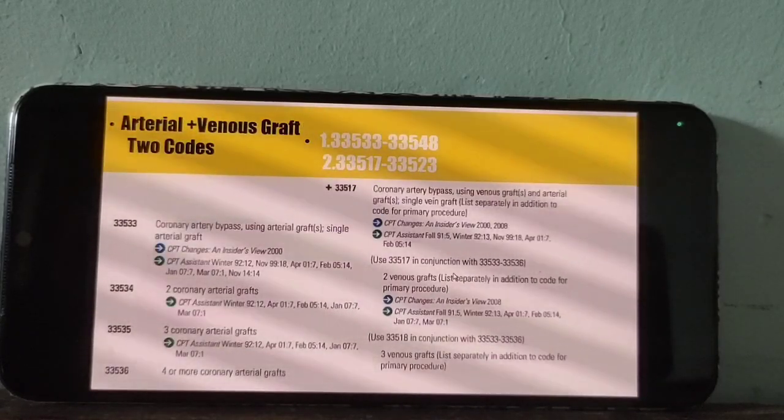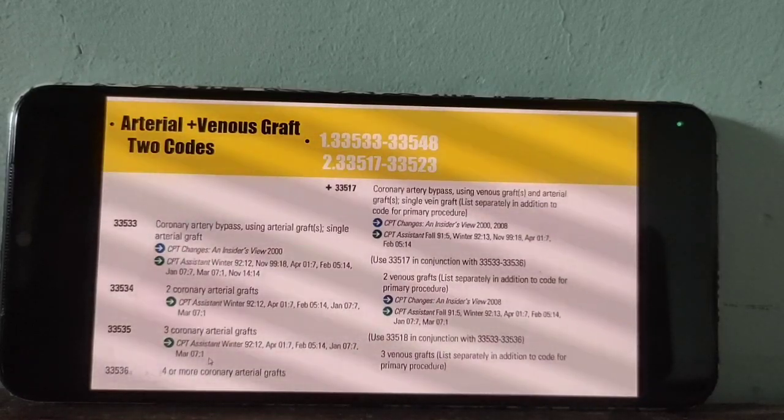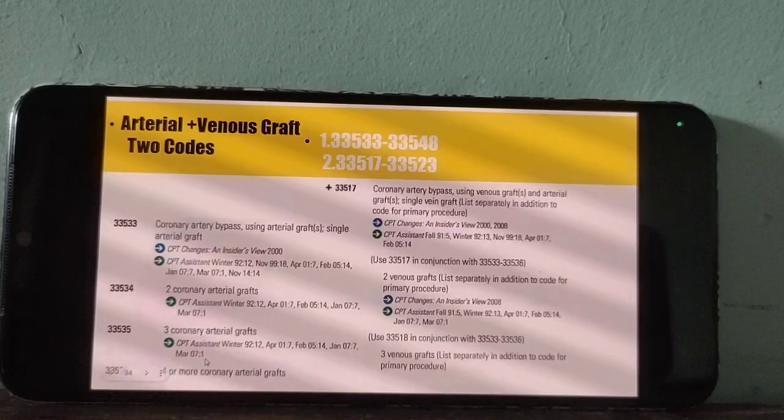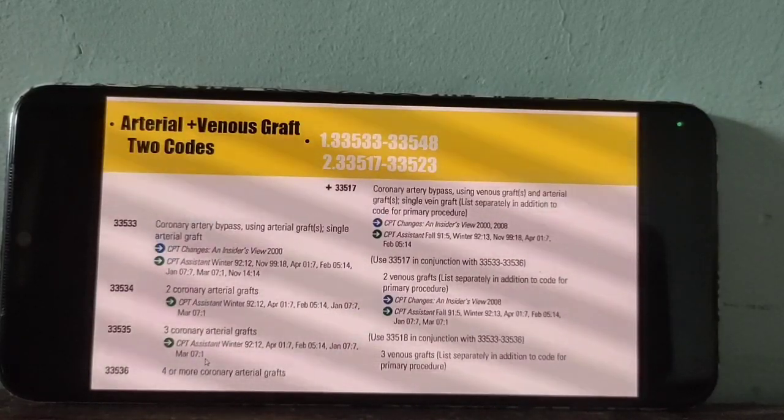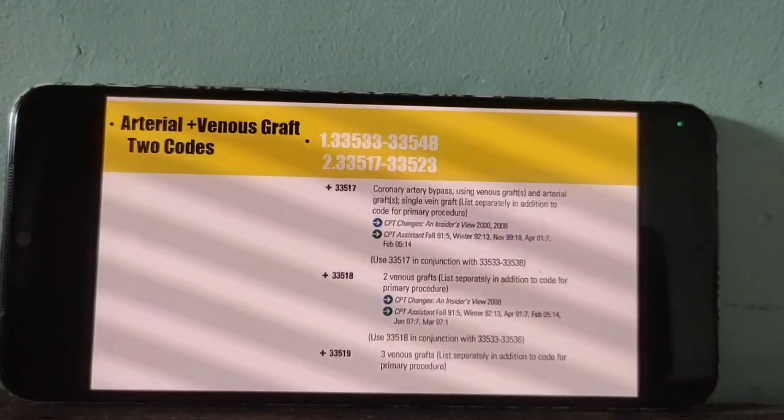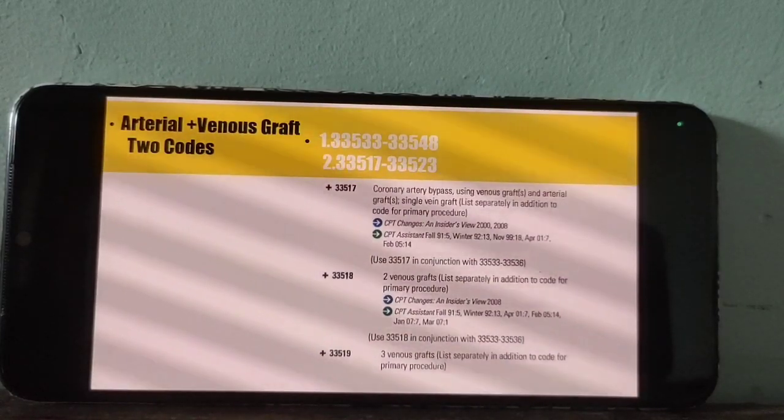Now check that first. 3 arterial graft. What is the code for 3 arterial graft? 33535. And along with the 2 venous graft, what is the add-on code? 33518.